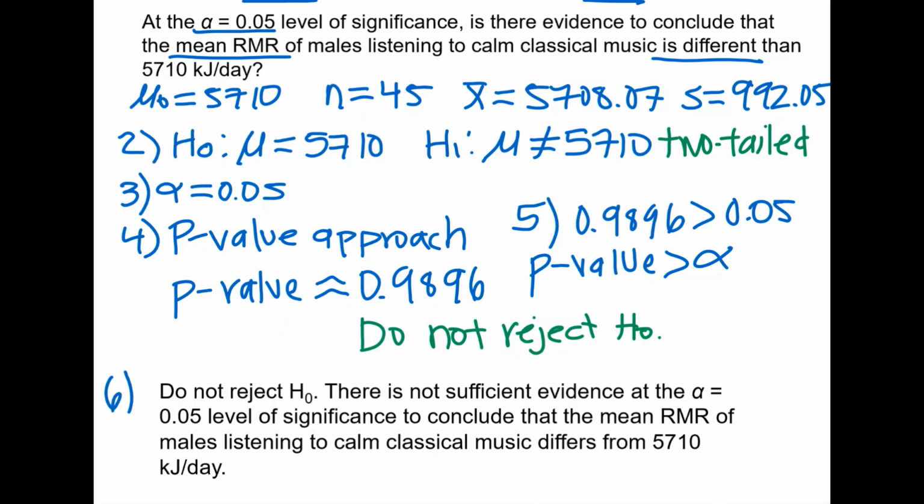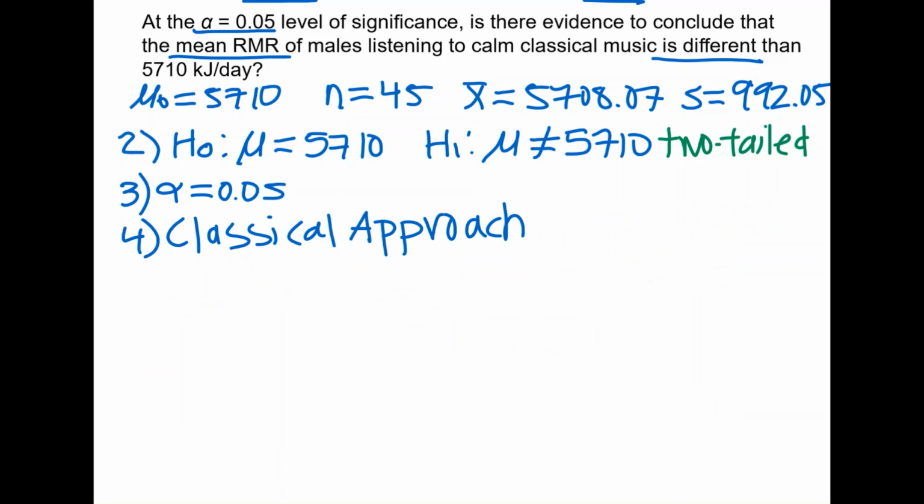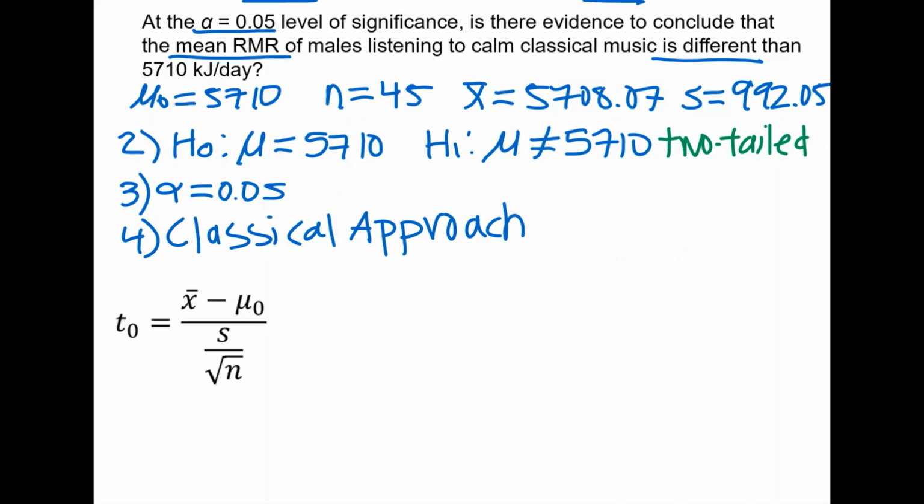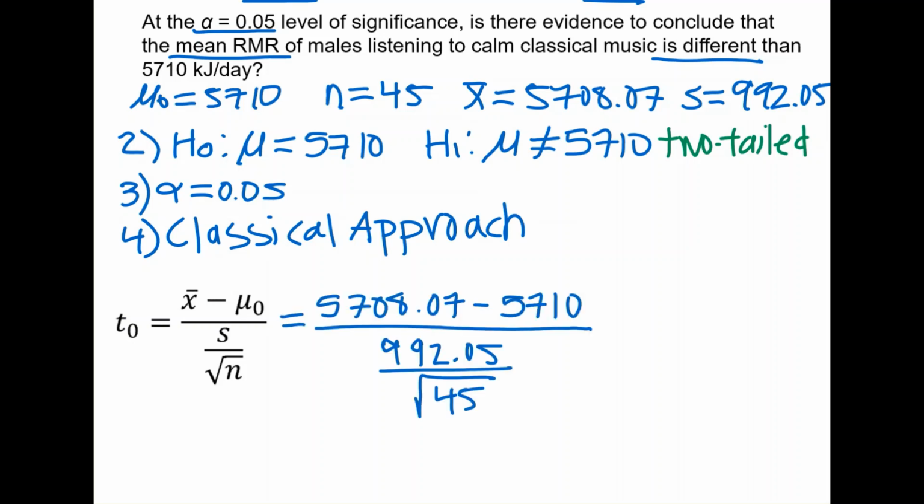Now let's use the classical approach. We start with the classical approach at step 4. First, we have to compute the test statistic T naught. Now let's substitute the values. Type this in your calculator, and we get approximately negative 0.013.